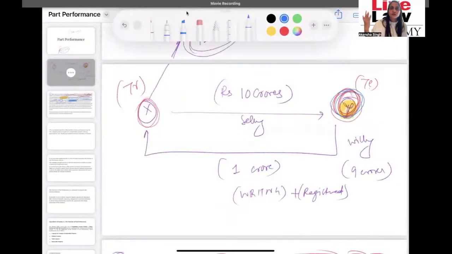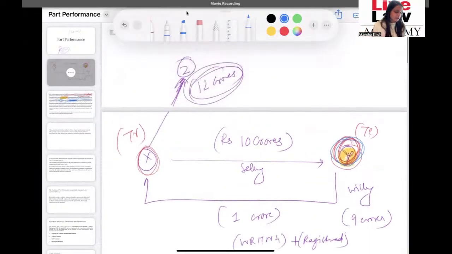So if you refer to the Specific Relief Act, we understand that X can be injuncted from transferring the property to Z. So injunction is available. X can be asked to specifically perform the contract. So we have specific performance of the contract also available. So these are remedies which are mentioned under the Specific Relief Act, right?